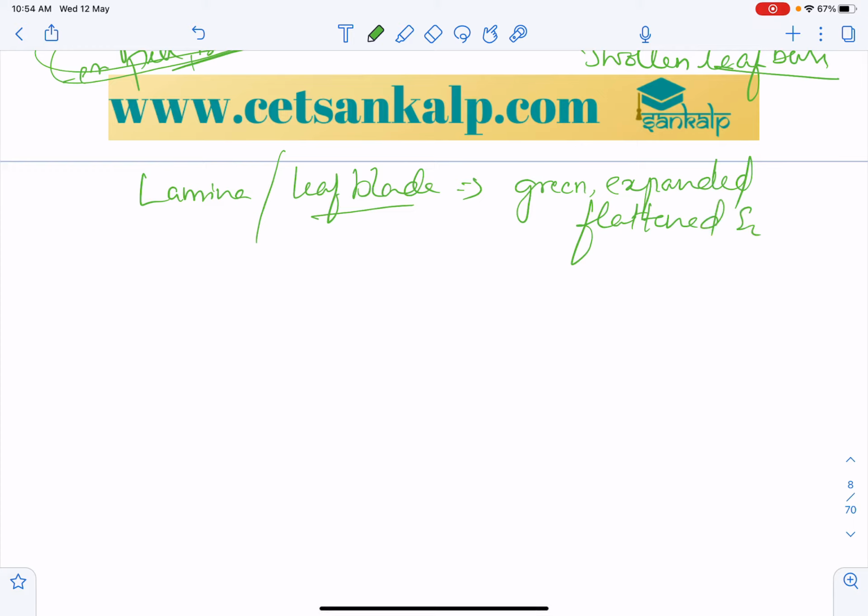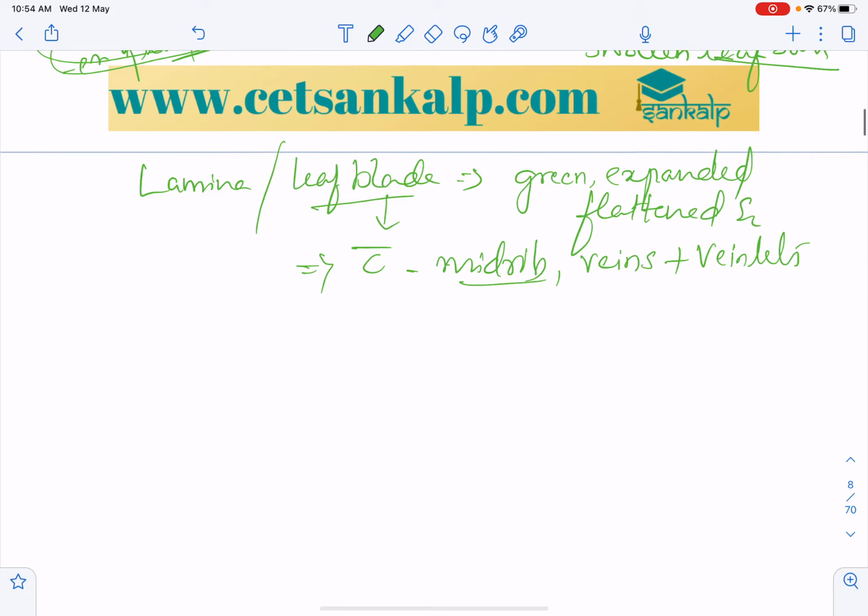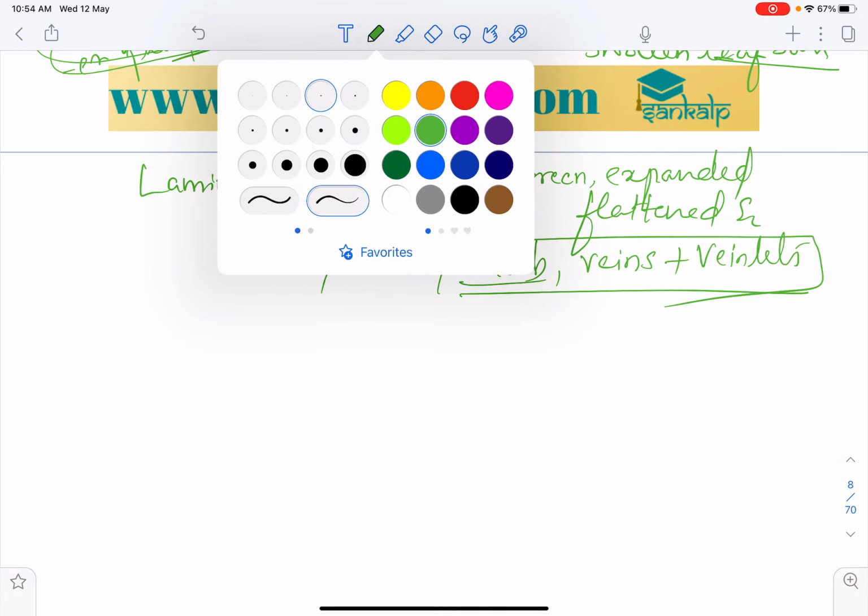In the mid portion, it has a midrib. Leaf blade with midrib. And along with that midrib there will be veins and veinlets. This is the one you can expect as a question: lamina with the parts. Lamina with what type of parts?